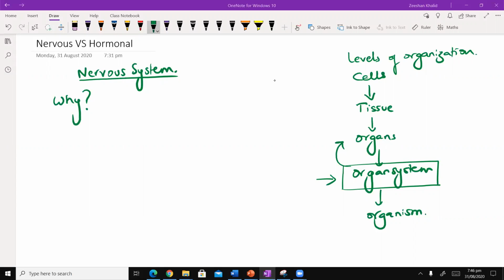Now, of course, when we are talking about the nervous system, there are different organs that will be involved. Naturally, we're going to talk about different tissues, and of course, different cells. So that is why we will talk about neurons and nerve tissues. We're going to talk about the brain. Well, actually, we don't talk about the brain. Unfortunately, the brain topic is not in the A levels syllabus. So no more brain surgery videos.